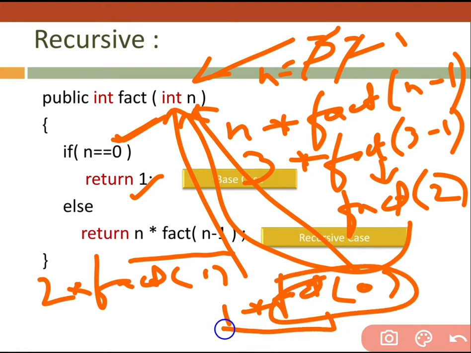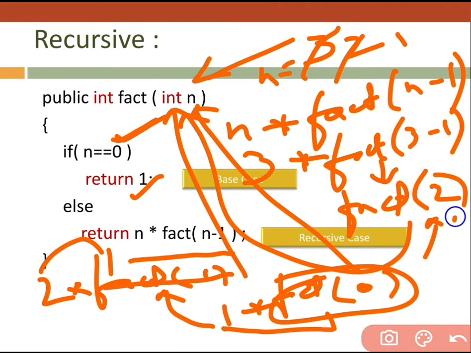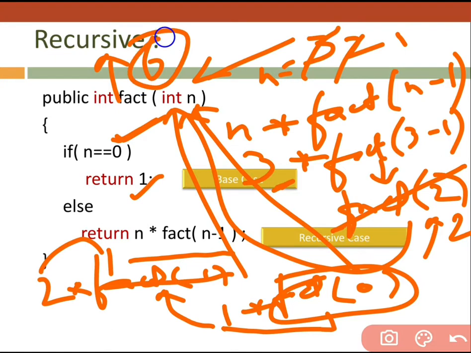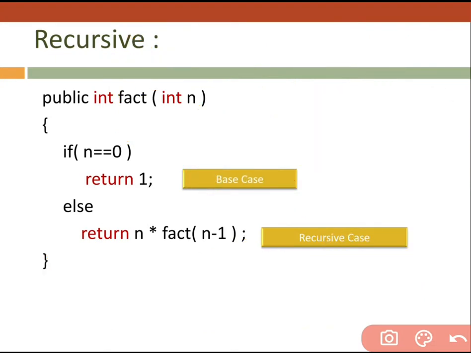1 into 1 is 1. We are returning it back to fact of 1. Then the value is 1. 2 into 1 is 2. We are returning back here, that is 2. Then fact of 2 is 2. Then we are going to multiply it with 3. 2 into 3 is 6. Then we are returning back, that is 6. It is the factorial of 3. See, in this way the working is going on.